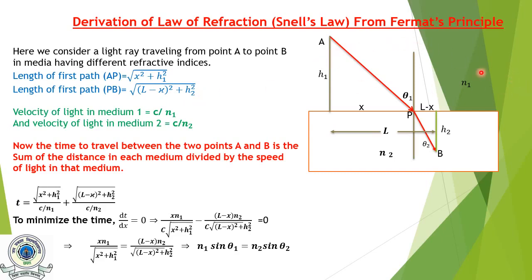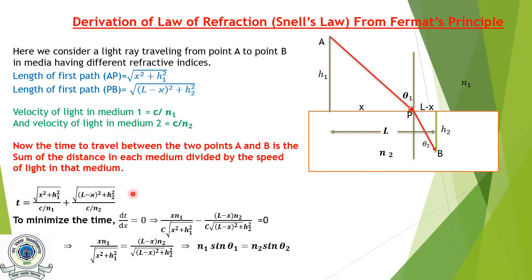Let's assume the refractive index of this medium is n1 and the refractive index of this medium is n2. So what will be the velocity of light in this medium? This will be equal to speed of light upon n1, and the velocity of light in the other medium will be speed of light upon n2. Now what will be the total time? Total time will be this time plus this time. This time is the path length AP divided by the speed of light in this medium, and this time is the path length PB divided by the speed of light in the other medium. So we get total time equal to this expression.